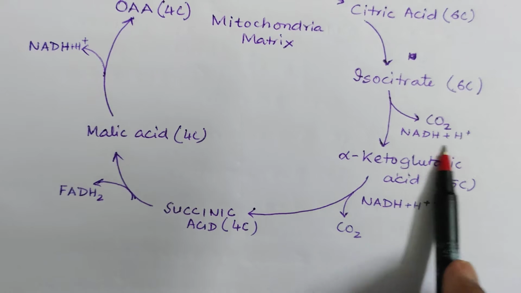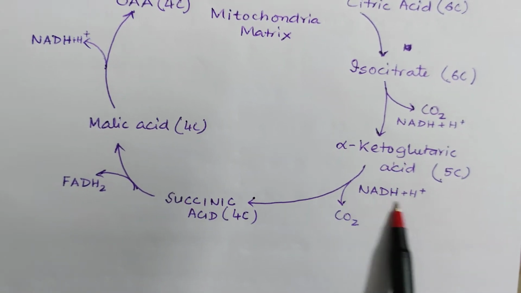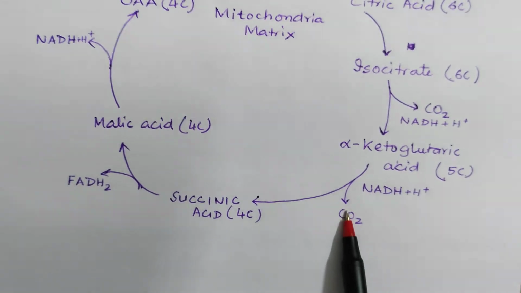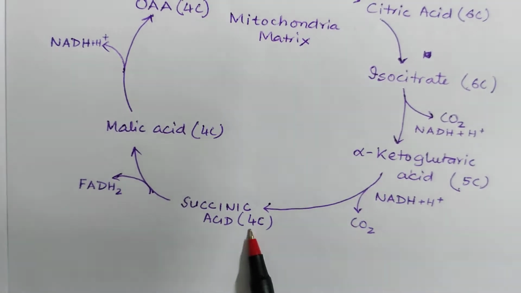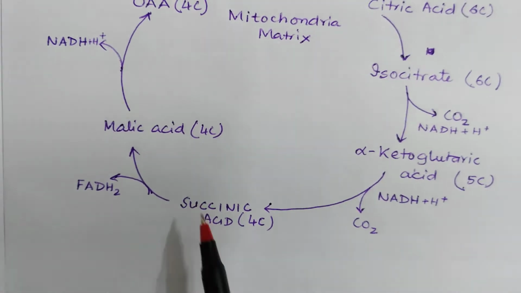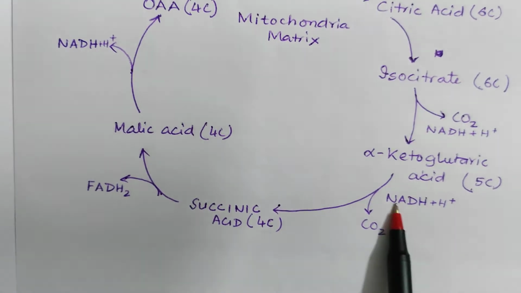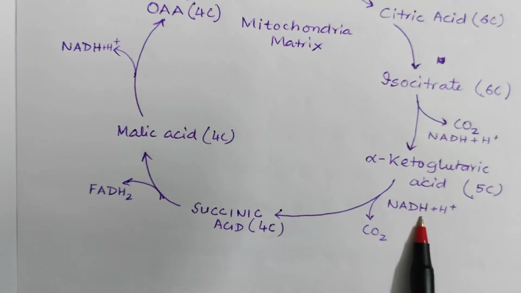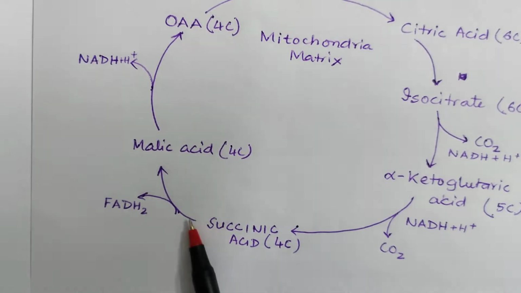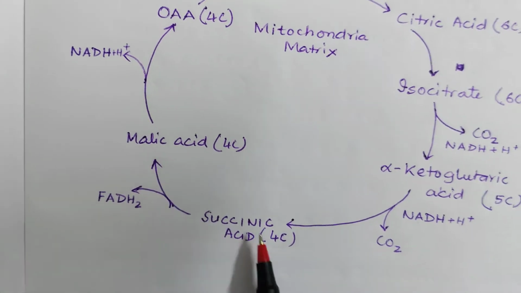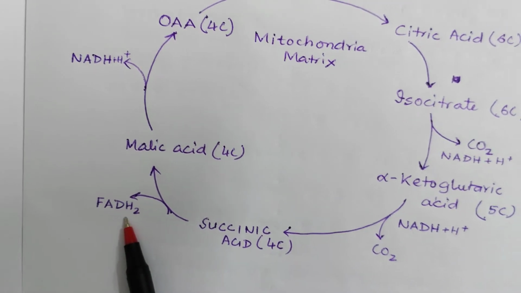Here 1 NADH is released. Then another NADH and another carbon dioxide are released, so 5 minus 1 is a 4 carbon compound, succinic acid. During this conversion another NADH is produced.